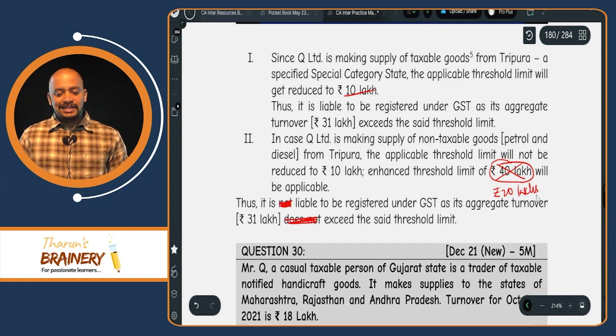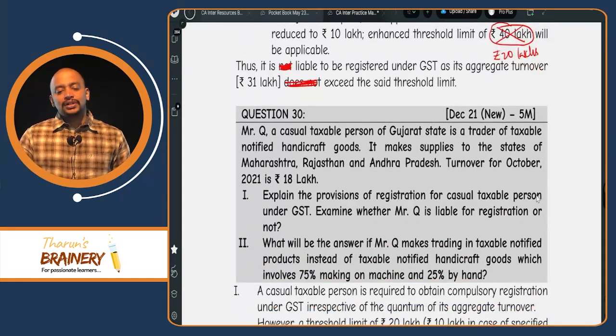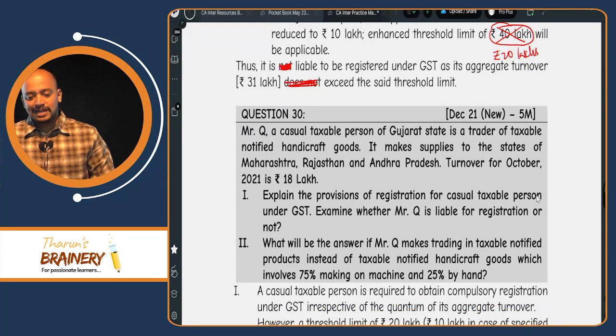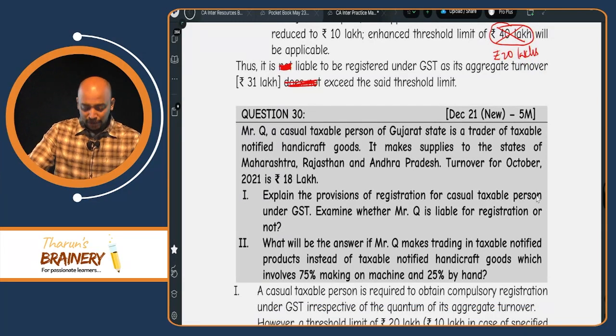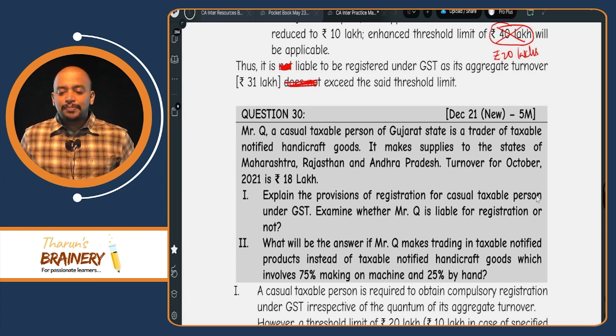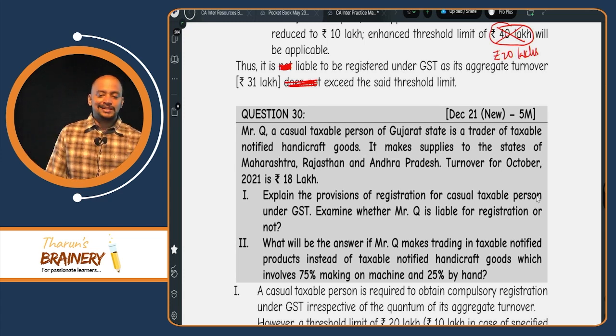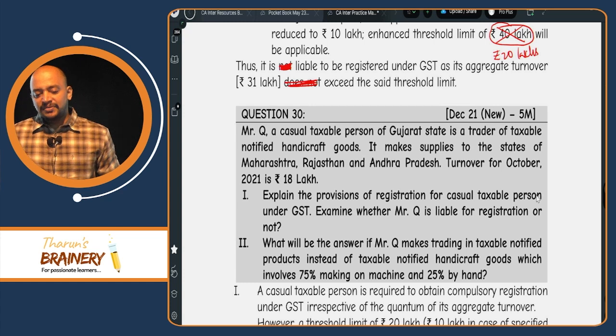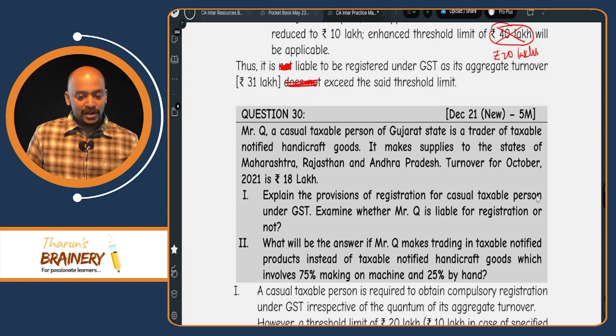Then question number 30. Mr. Q is a casual taxable person of Gujarat state, is a trader of taxable notified handicraft goods. It makes supplies to the states of Maharashtra, Rajasthan and Andhra Pradesh. Turnover for October 2021 is 18 lakhs. Explain the provisions of registration for casual taxable person under GST. Examine whether Q is liable for registration or not.